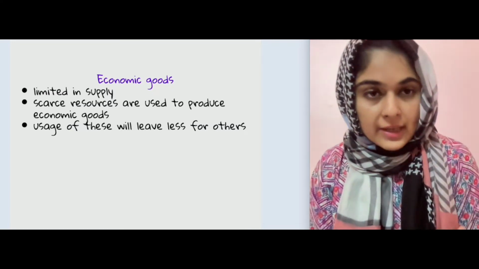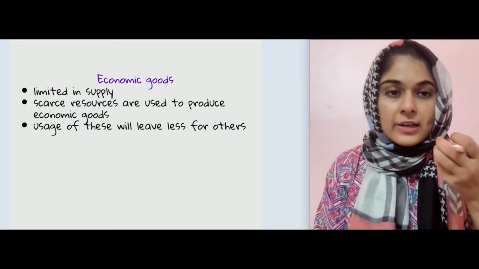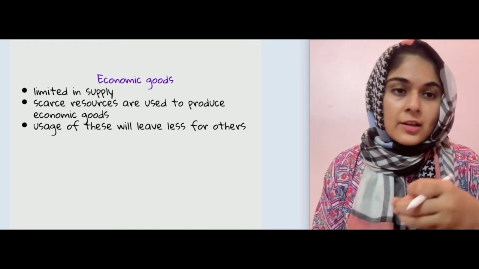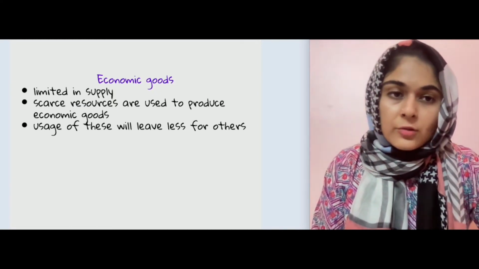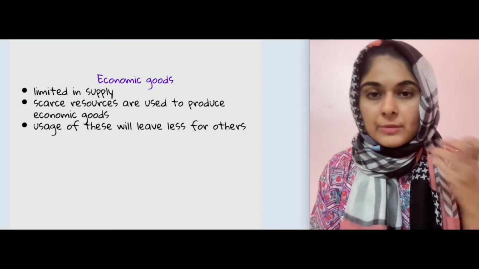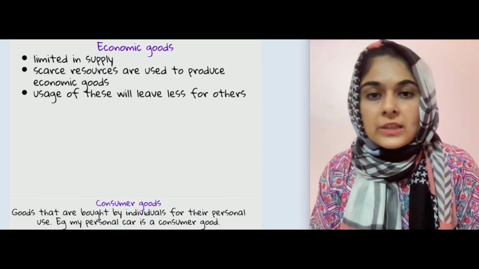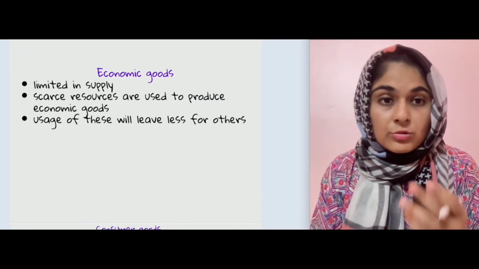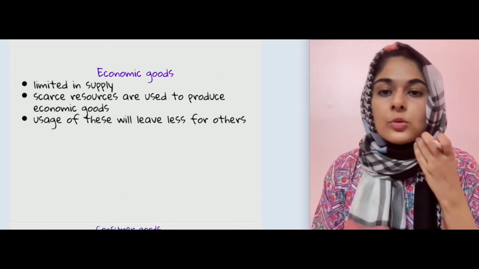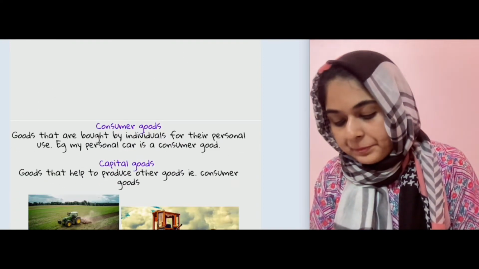So for example, a cake, if you eat one slice of cake, the rest of the cake is lesser in quantity, which is available to other people. So yes, usage of these will leave less for others, and scarce resources use होती हैं इनको बनाने के लिए, तो economic goods को बनाने के लिए.